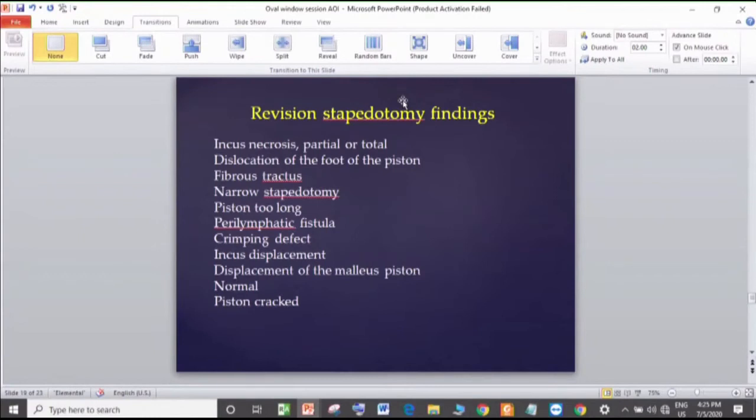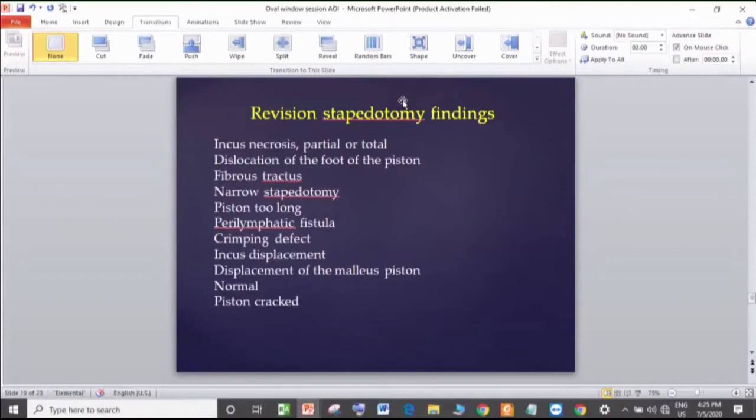I've seen cases done elsewhere who have been referred to me. Or in the primary situation, if it is completely dislocated, still you will be able to place it back into the proper place? If the superstructure is intact, absolutely. But if the superstructure is gone, then I would go ahead and do a Malleus stapedotomy at the same sitting, at the same stage.